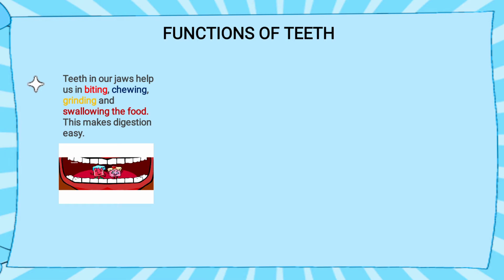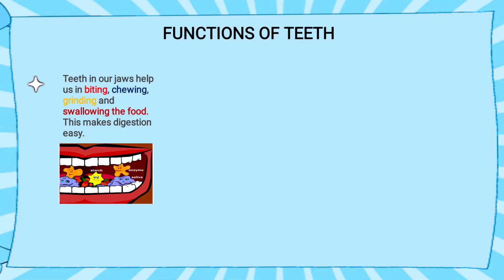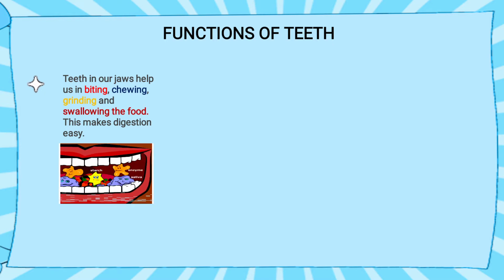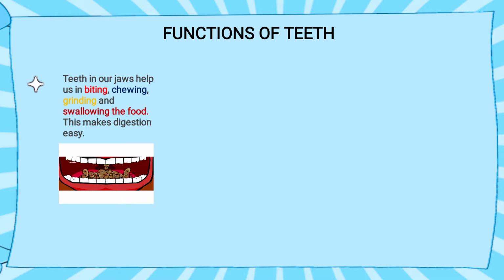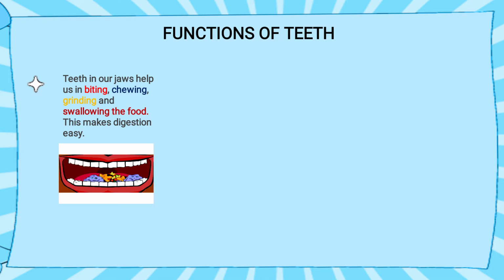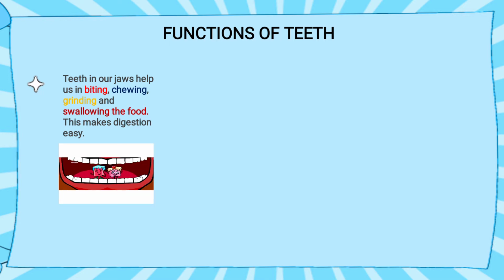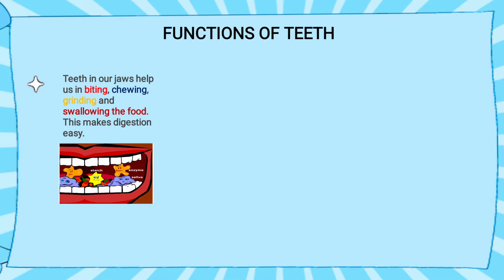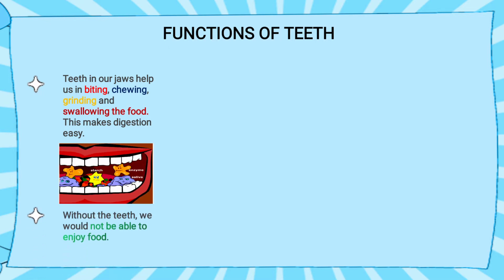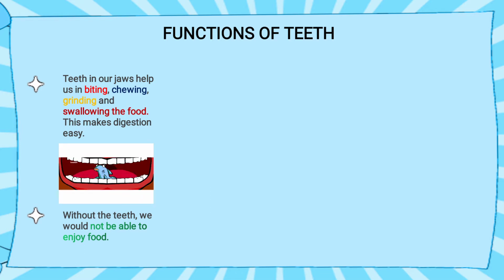And our body absorbs the nutrients present in food in very small size. Okay, for that the food has to be broken into smaller pieces. Now who will help the food to be broken down into smaller pieces? Our teeth, which are present in our mouth. So second function is, without teeth we would not be able to enjoy food.